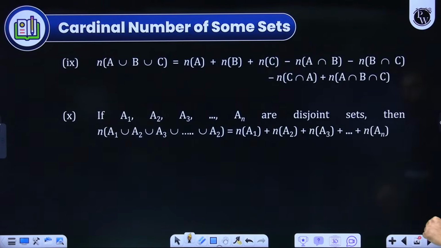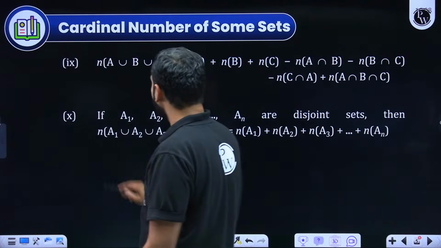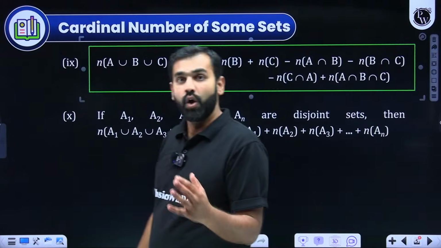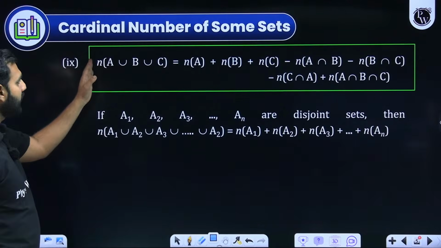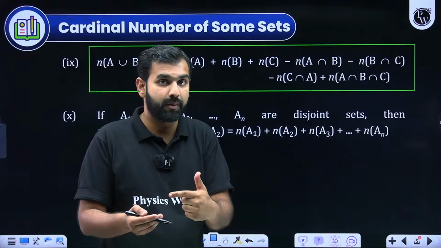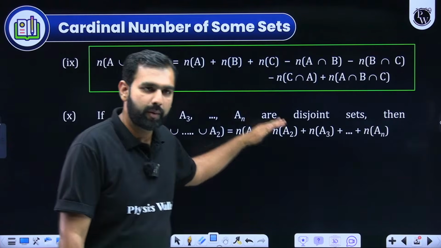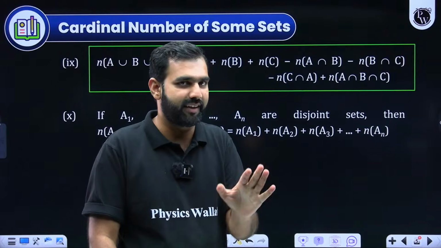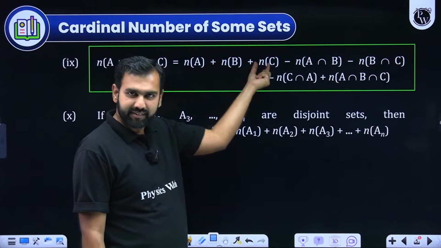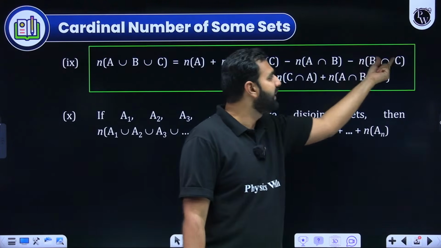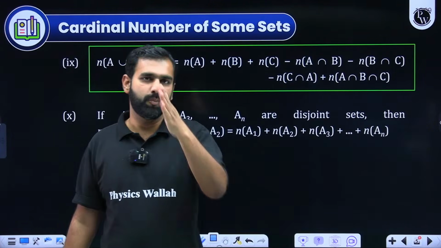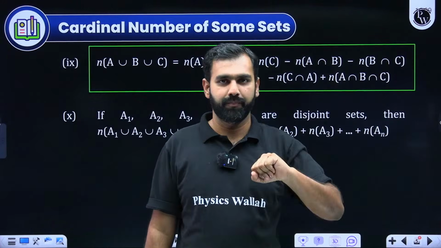Something very crucial which I wish to highlight here is the principle of inclusion and exclusion, which you should always be aware of. For example, with 3 sets, let's say I'm talking about A union B union C. How do I personally remember this? Because with 4 sets or 5 sets, you need not remember the formula. If you could generalize this, you could do it within seconds. With A union B union C, we do A plus B plus C minus A intersection B, B intersection C, C intersection A, plus A intersection B intersection C. So principle of inclusion, exclusion, then inclusion. Are you understanding my words?